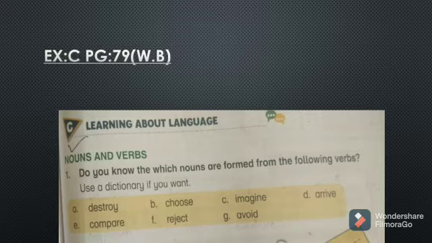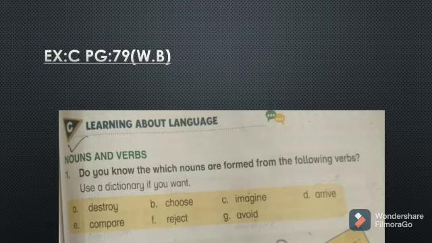write the nouns formed from the following verbs. So the first one is destroy. We have to write the noun from this verb. As we already discussed what is noun and the verb: noun is the name of person, place and things, and the verb is an action. So destroy is a verb. We have to write the noun here. So destruction is the noun of destroy.